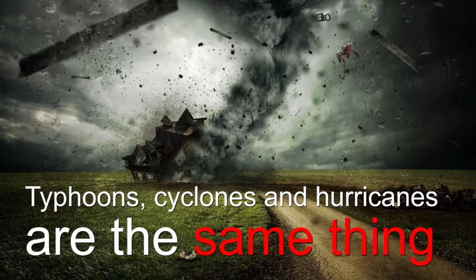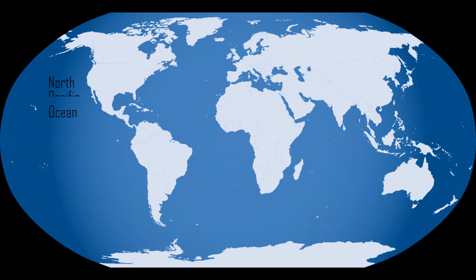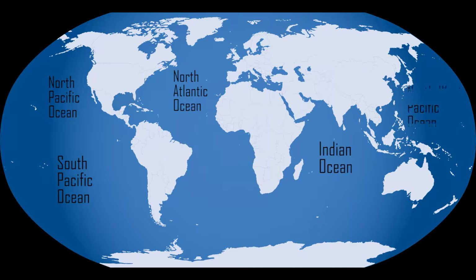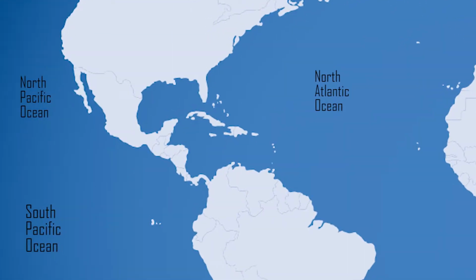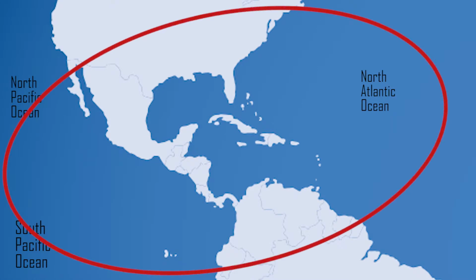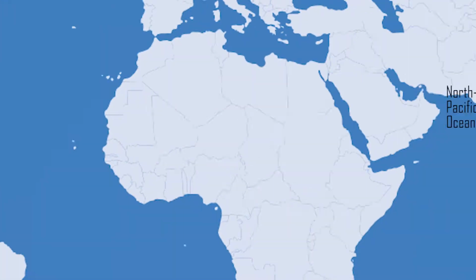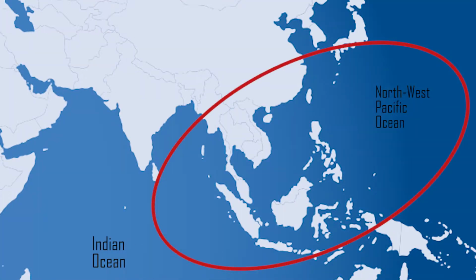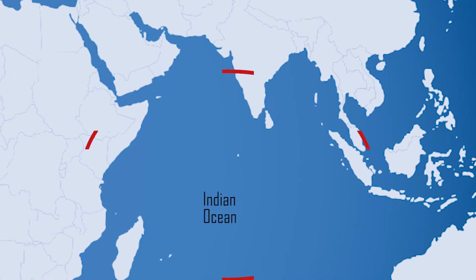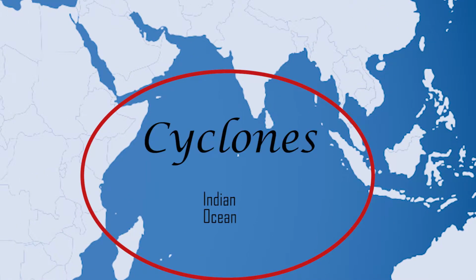Typhoons, cyclones and hurricanes are essentially the same thing. Their geographical difference is the part of the planet where the storm is created. Different countries give different names to them. So, hurricanes are tropical winds that are created in the North Atlantic, the Northeast Pacific, the Caribbean Sea and Mexico. Typhoons are winds that are mostly distributed in the Pacific Ocean, especially in the Asia area. Cyclones are formed over the Indian Ocean and the seas in Asia and Africa.